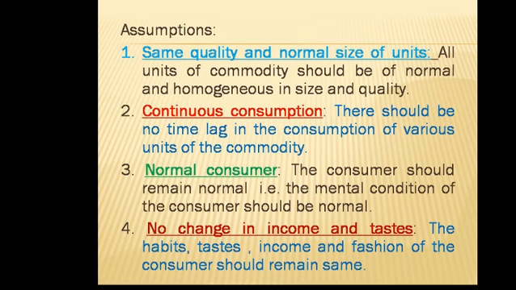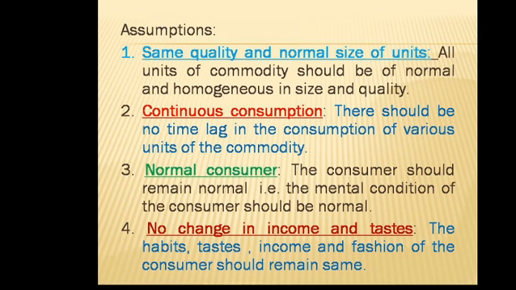Number 3, normal consumer, or what we can say, rational consumer. The mental condition of the consumer should be normal. Number 4, no change in income and taste. Income should be fixed and there should be no change in taste and habits.